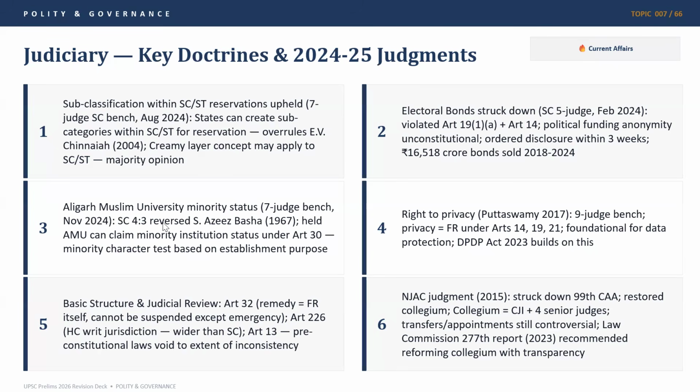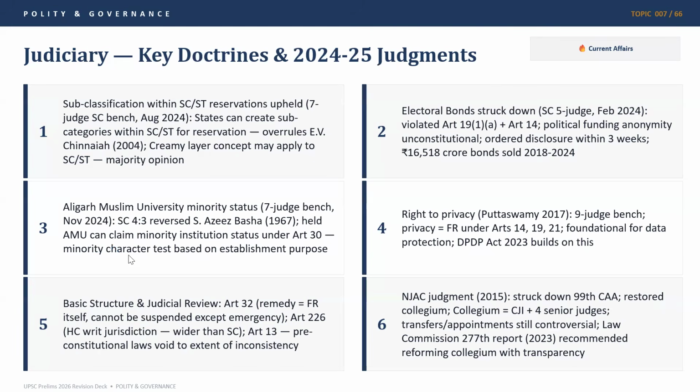Aligarh Muslim University minority status: a 7-judge bench in November 2024, by a verdict of 4:3, reversed the S. Azeez Basha judgment of 1967. It held that AMU can claim minority institution status under Article 30. Article 30 and Article 29 both become very important in deciding the minority character test.